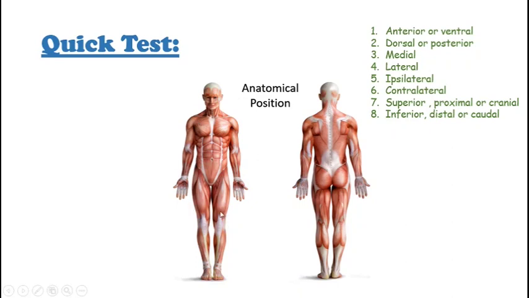Anterior or ventral, posterior or dorsal, medial, let me use the pen for highlight, medial, lateral, ipsilateral, contralateral, superior, inferior.